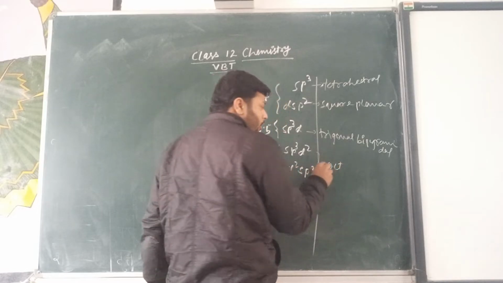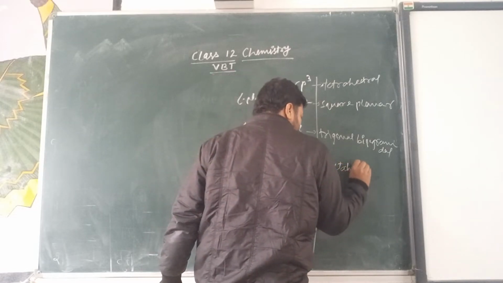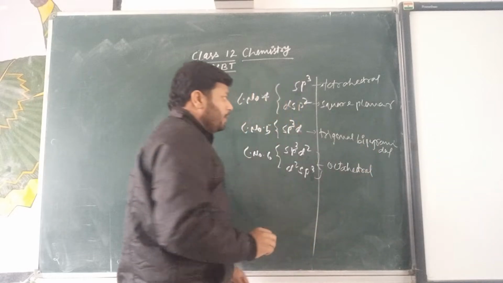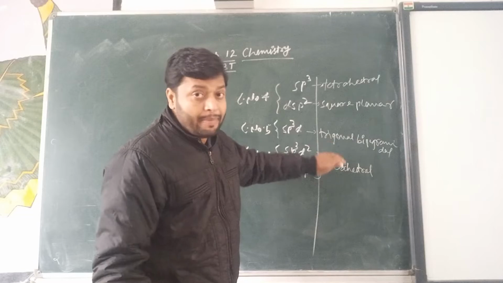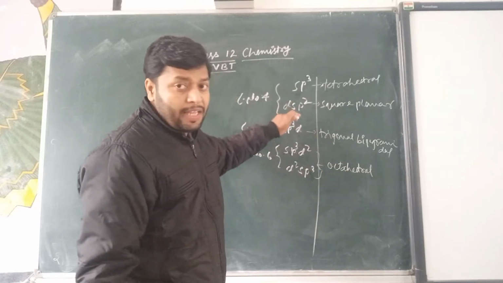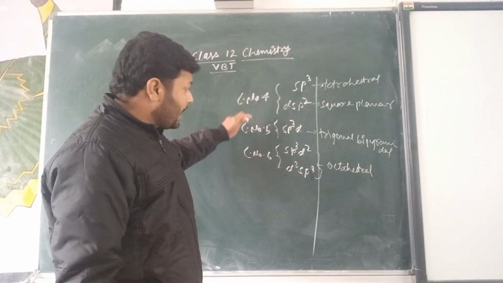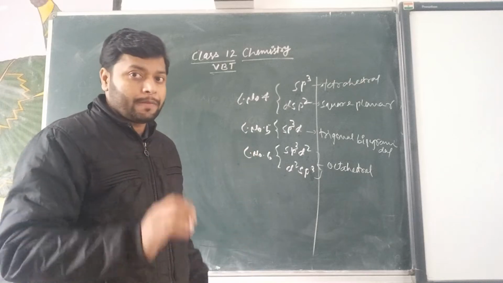And these two are both called octahedral. These are the categories. Now, four types of geometries, five types of hybridization, and three types of coordination number.